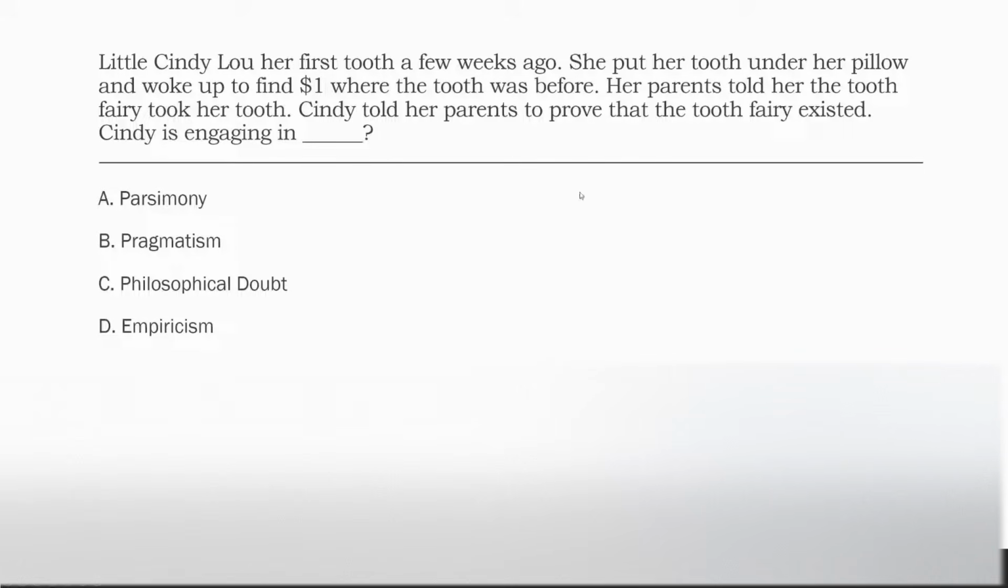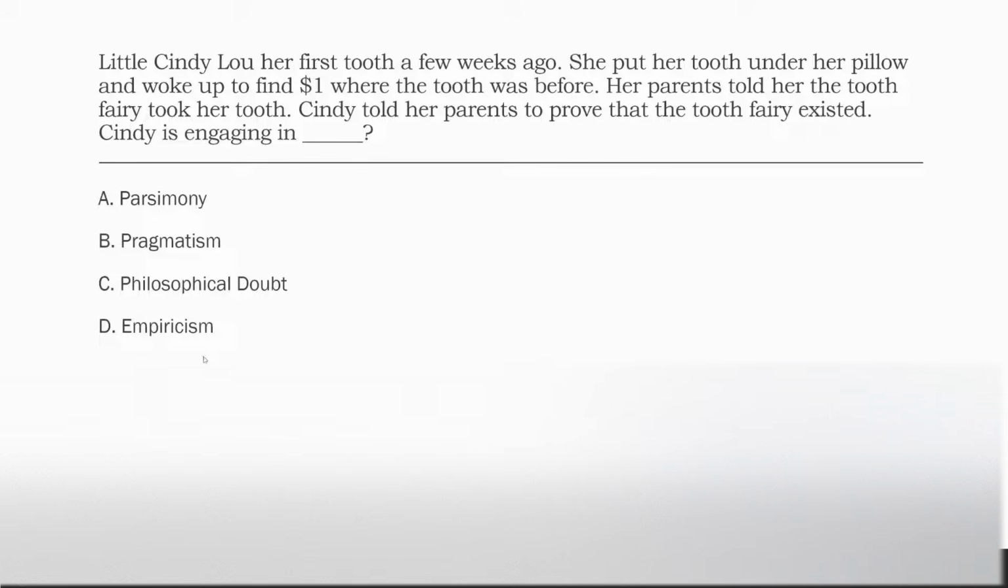Again, Cindy's not necessarily evaluating the results, right? She's not saying, well, this was meaningful, this wasn't. She's just saying, I don't think how you're describing the outcome is truthful. I don't trust the results, so I need more information. I need to do something different. Therefore, she's engaging in philosophical doubt, right? We're questioning everything. We're questioning outcomes. We're questioning results, all right?